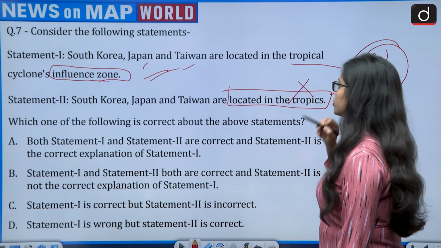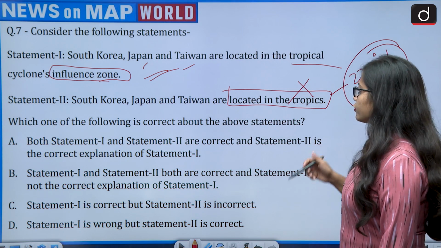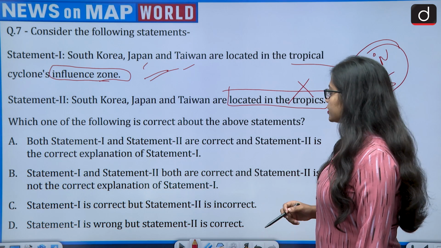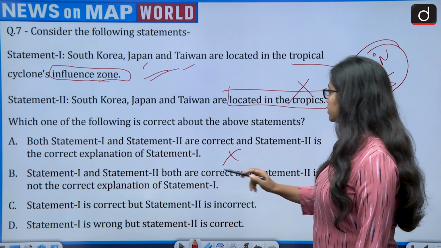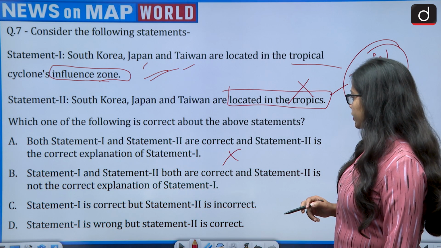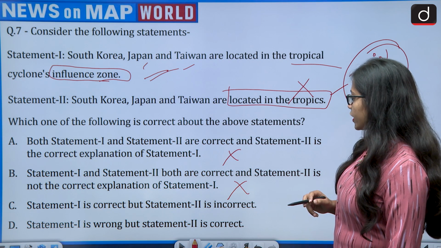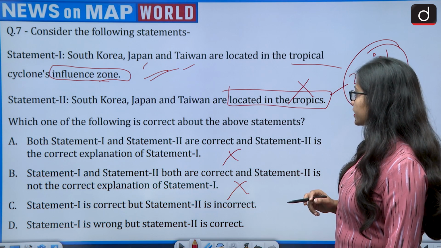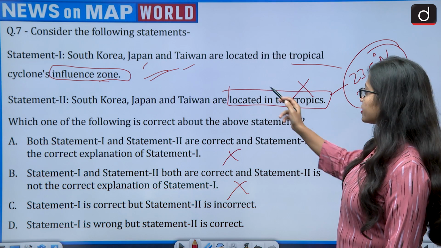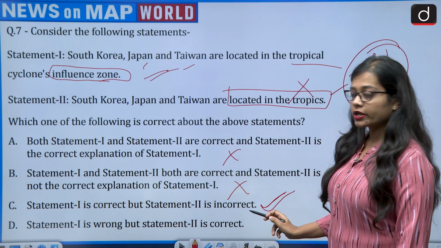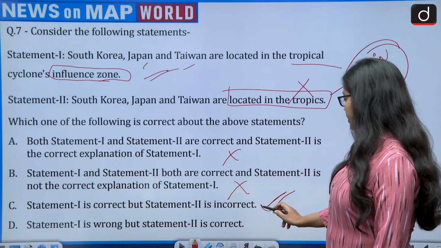So this becomes wrong. So which one of the following is correct about the above statements? Both statement 1 and statement 2 are correct. This becomes wrong. Then statement 1 is correct but statement 2 is incorrect. So statement 1 was correct, second was incorrect. So the correct answer is option C, that is statement 1 is correct but statement 2 is incorrect.